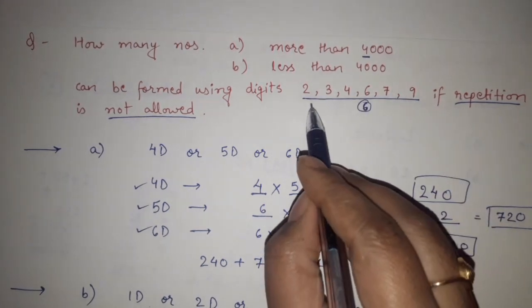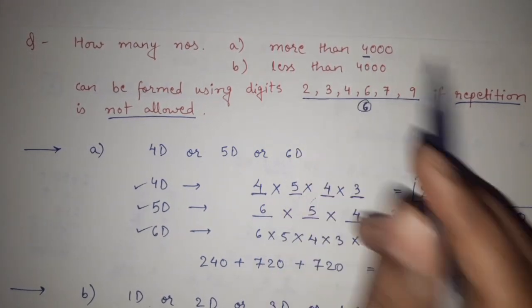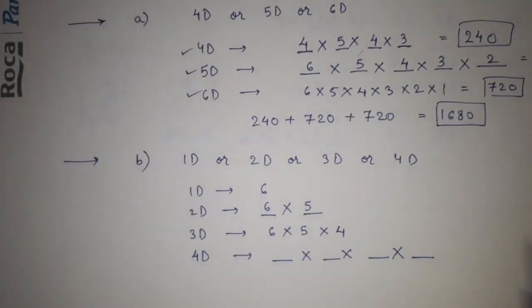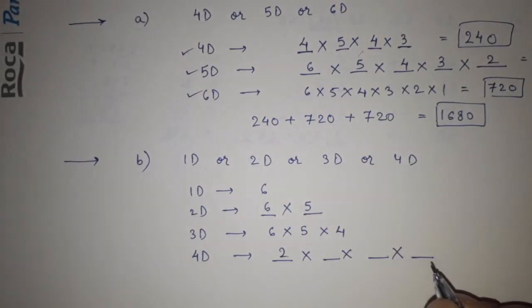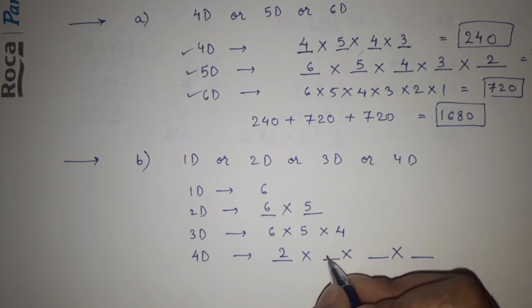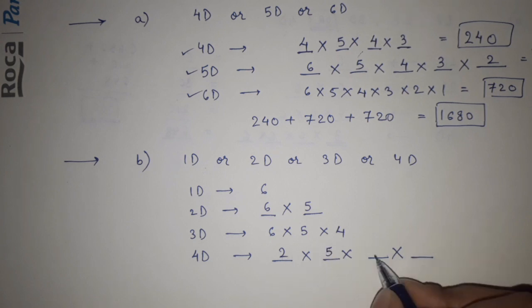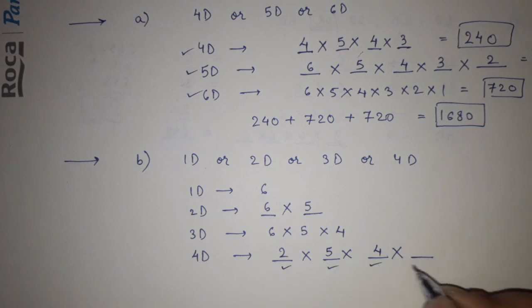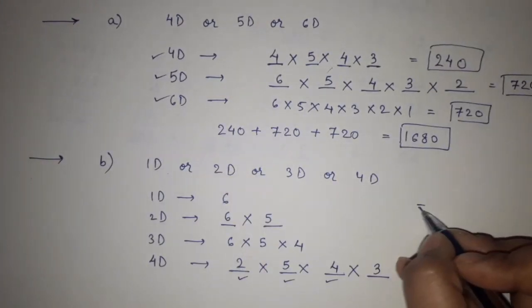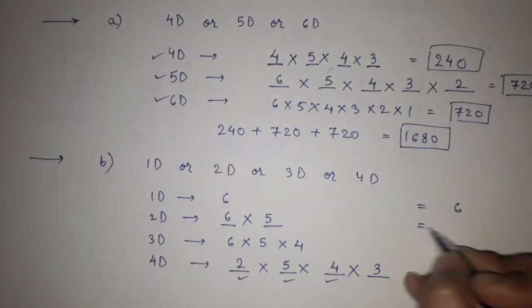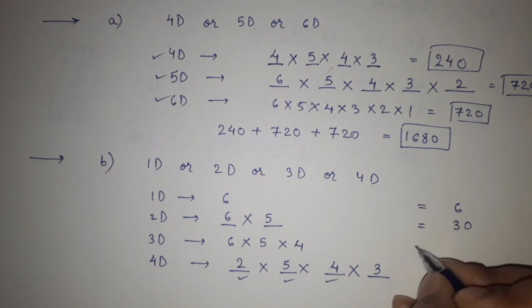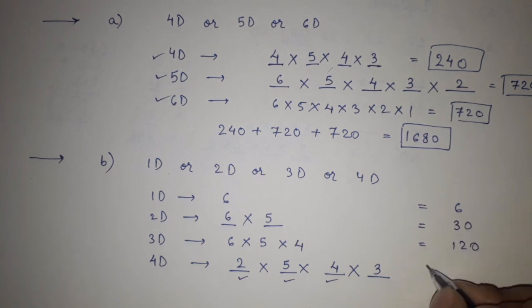In the first place we can use only the digits that are less than 4000. That means 2 and 3, only 2 possibilities are there. Now for this, out of 6 digits 1 is taken, so here 5. Out of 6 digits 2 is taken, so here 4 possibilities. And out of 6 digits, these 3 places are taken, so remaining 3 possibilities. So here we are having 6 possibilities. 6 into 5 is 30. Here we are having 120, and here again we are having 120.